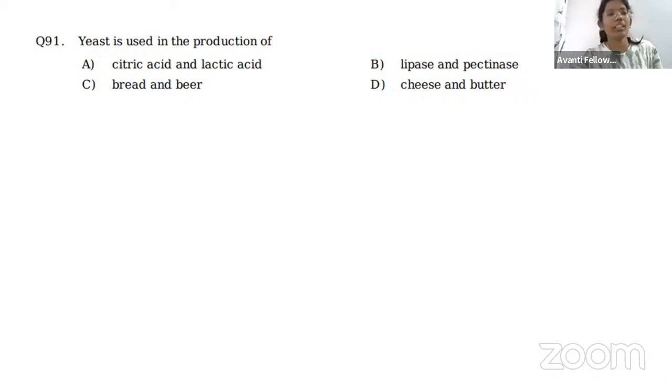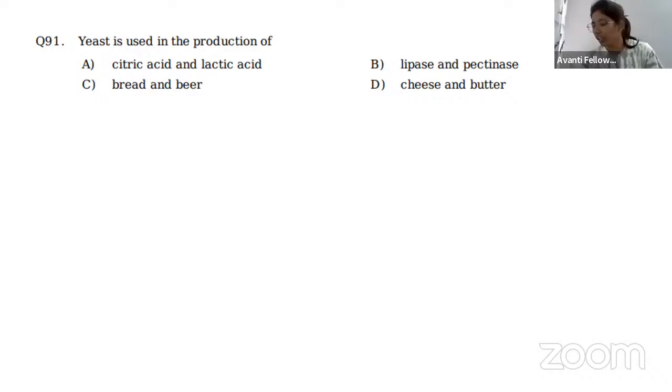The first question here is: yeast is used in the production of what? So any guesses? If you can guess, just guess. Meanwhile, I'll read the options. Yeast is used in the production of what? Citric acid and lactic acid, lipase and pectinase, bread and beer, cheese and butter. So can anyone answer this? I know it's not good to launch a poll because very few, or I can say 0 students are present in the class.